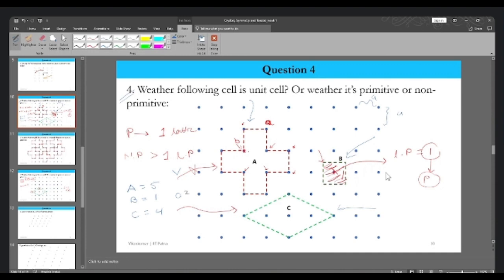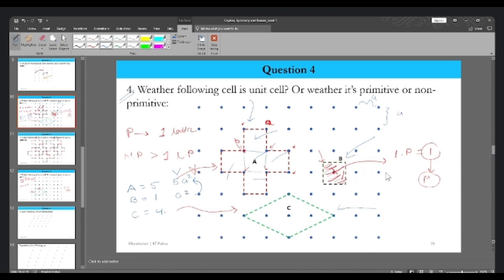What about this particular figure A? How many lattice squares will be filled? It will fill one, two, three, four, so five. So how much will be the volume of it? 5A square. Each of these will be A square, so 5A square. It was having 5 lattice points, whereas the other had one lattice point. So its volume got increased by 5 times.